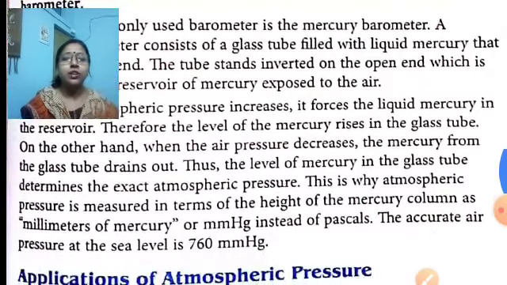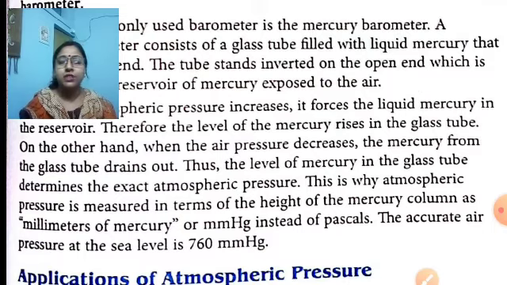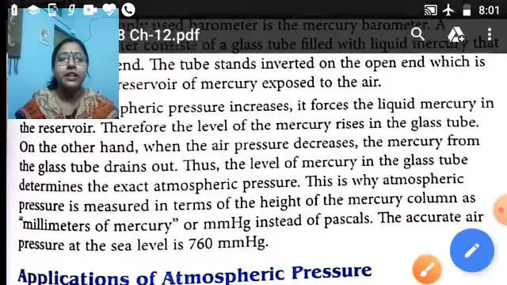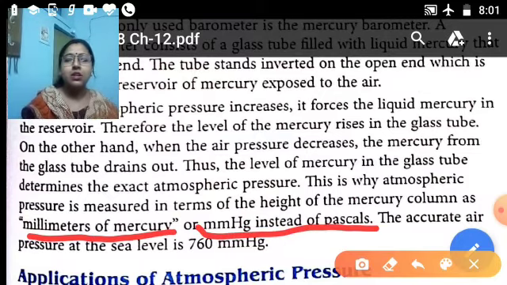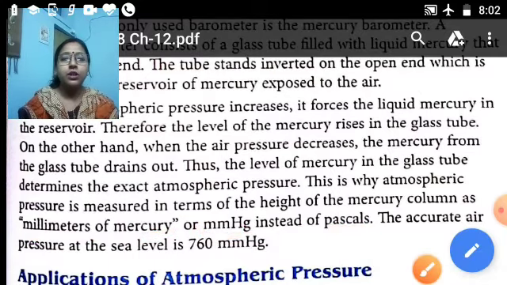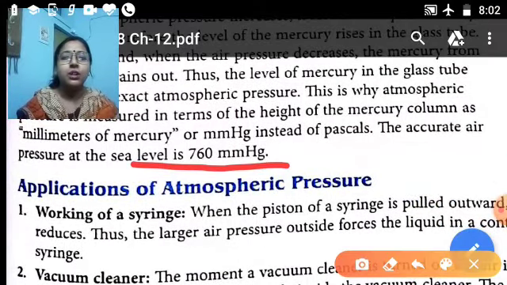According to the level of the mercury rising and going down, we can predict the atmospheric pressure. The level of mercury in the glass tube determines the exact atmospheric pressure. This is why atmospheric pressure is measured in terms of the height of the mercury column, that is, millimeter of mercury. Underline this line: millimeter of mercury or mmHg instead of Pascal. The accurate air pressure at sea level is 760 millimeter Hg.